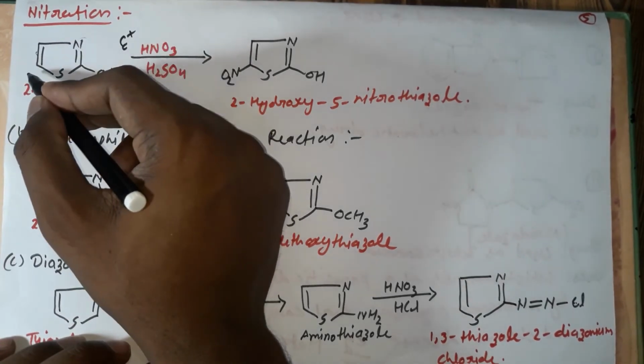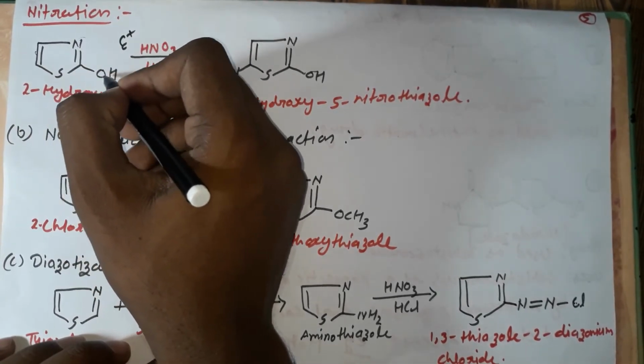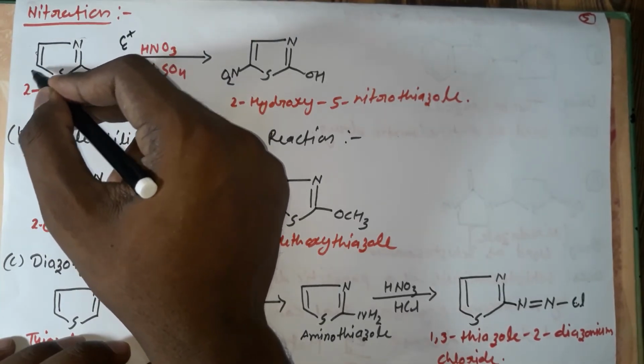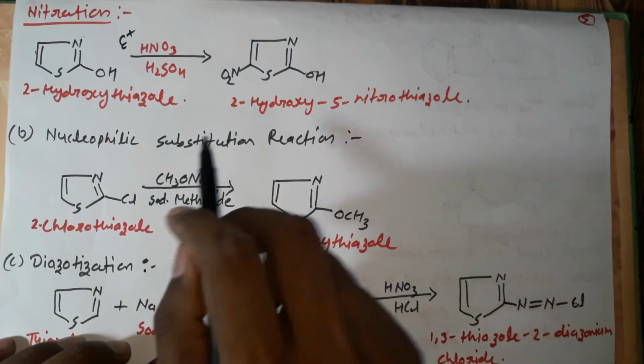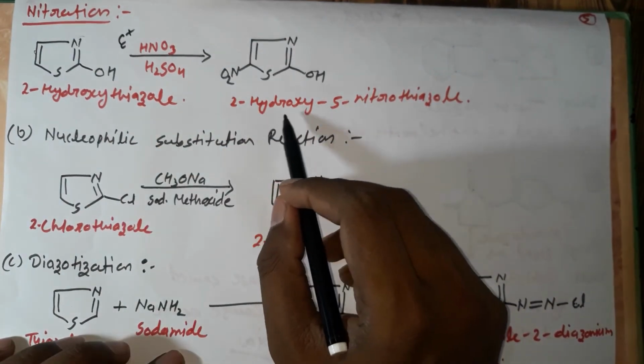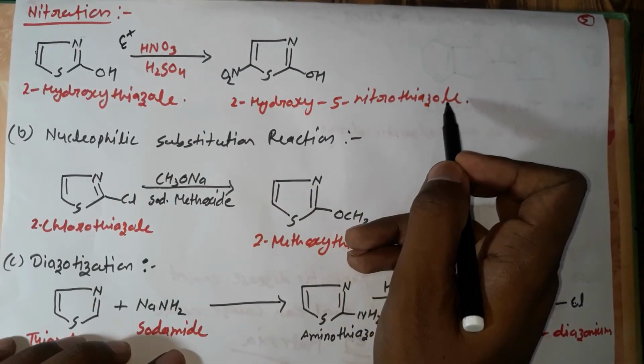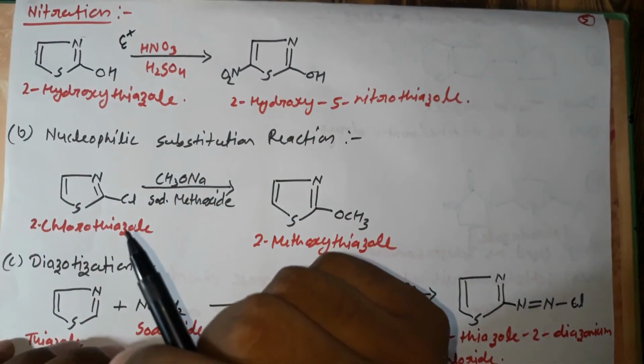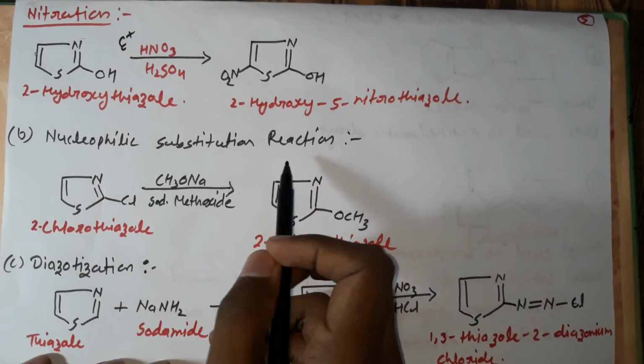So it will attack at position 5 because the electron releasing group releases electrons there, so electron density will be high. Due to this it will form the compound 2-hydroxy-5-nitrothiazole, because the nitro group attacks at position 5.